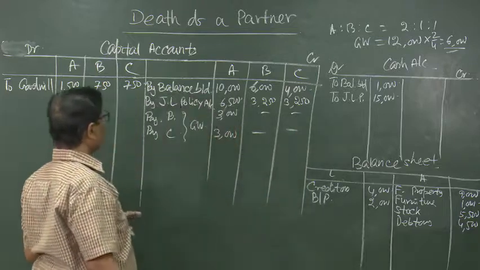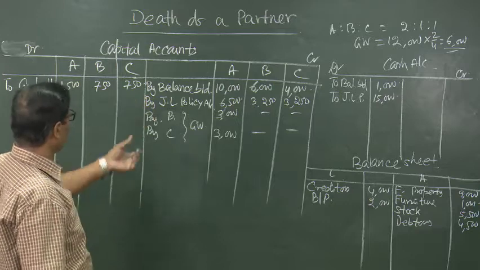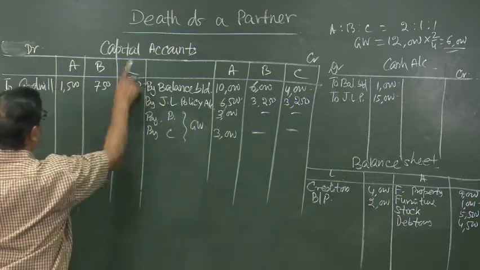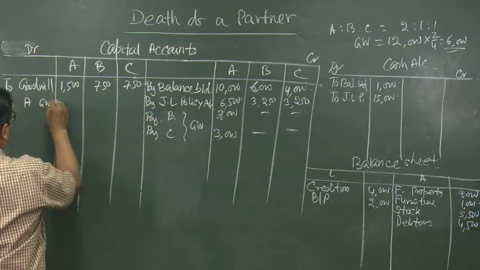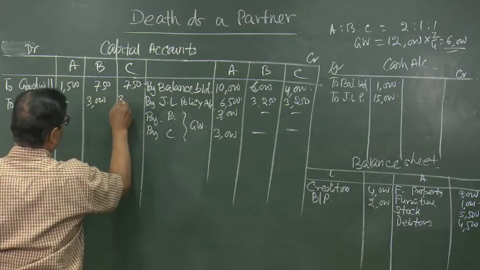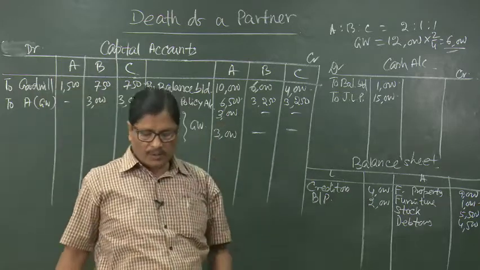The entry is B's capital account debited, C's capital account debited to A's capital account. So, A's capital account has been credited by B and C. So, B and C will be debited to A for goodwill, this is 3,000 and 3,000. This is towards the goodwill.